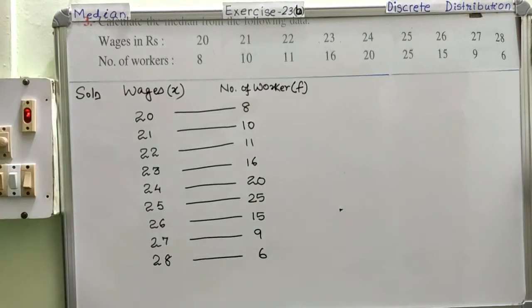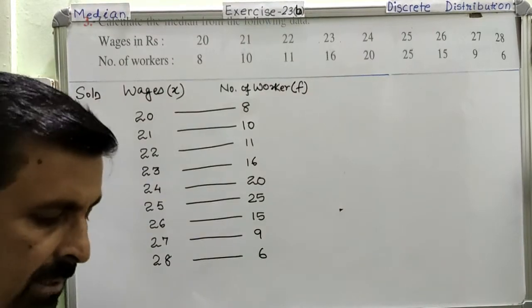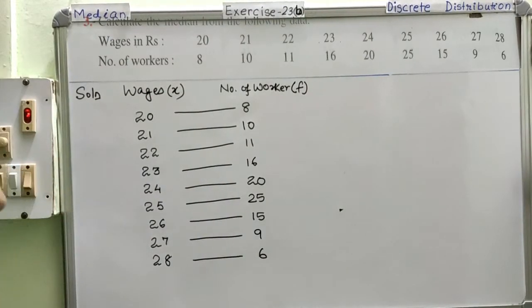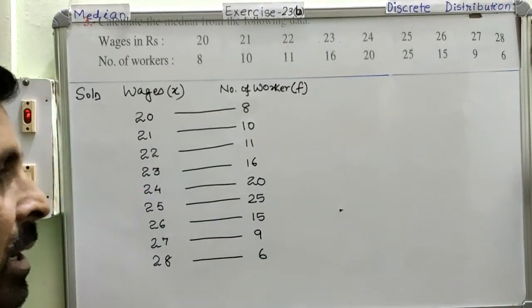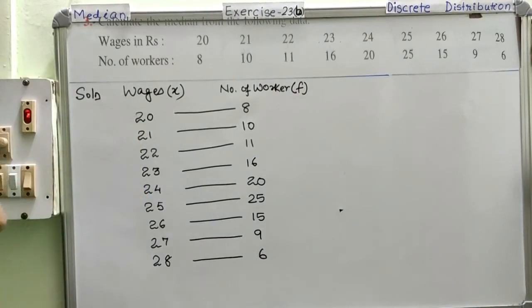So this is the first thing that we did. We have simply copied the question and written it in tabular form. Now, what next we have to do is find the median.